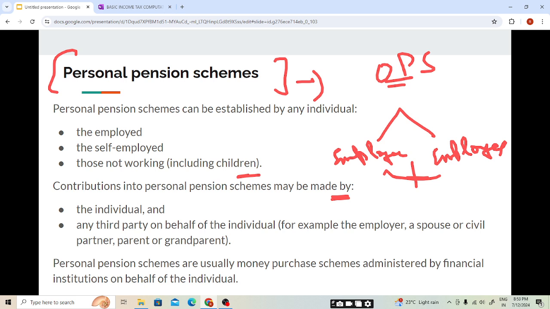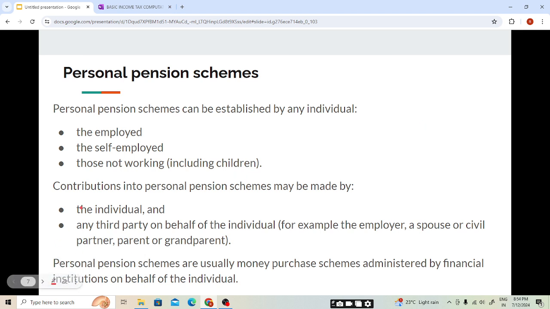My parents, my employer, my spouse, my civil partner, or any third party can also invest on my behalf. Contributions may be made by the individual and any third party on behalf of the individual, for example employer, spouse, civil partner, parents, or grandparents. I hope this is clear, students.